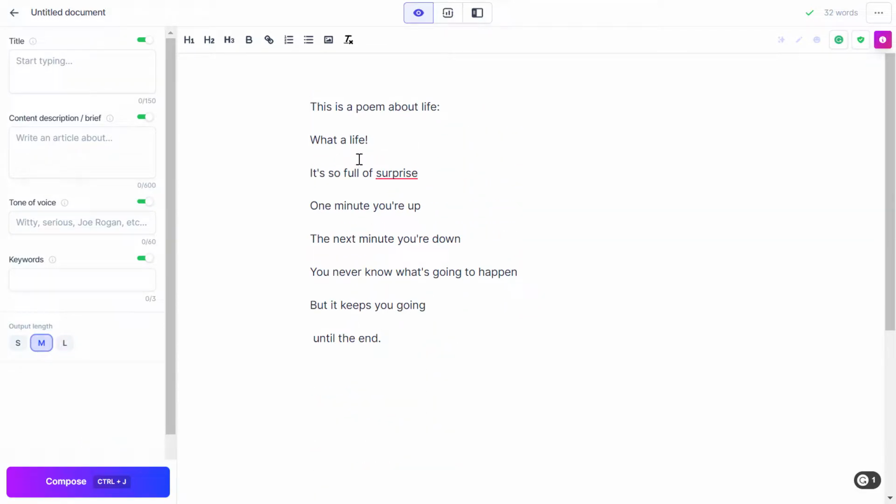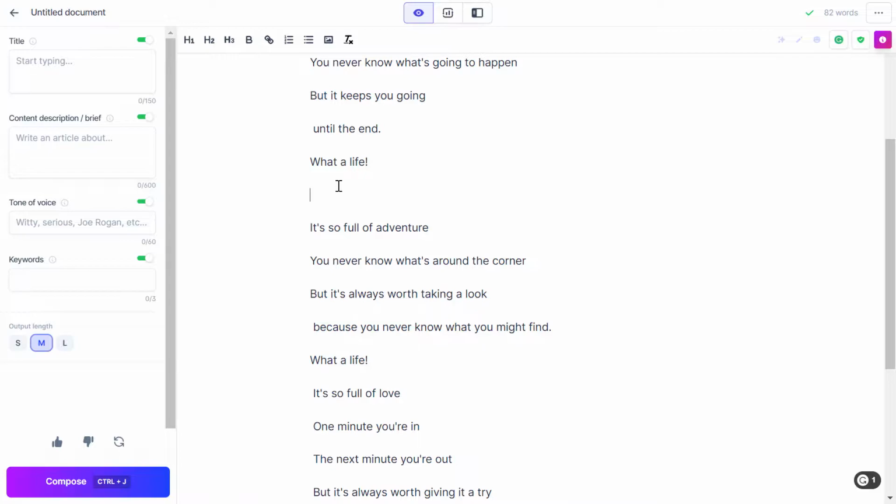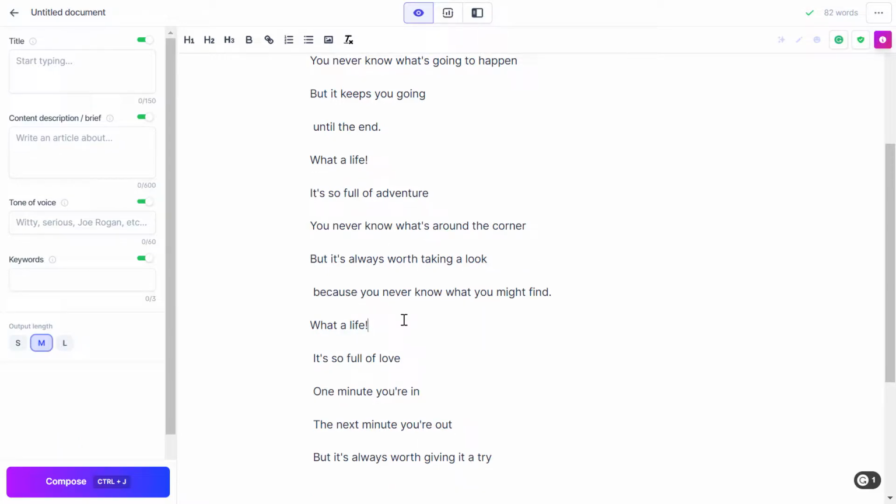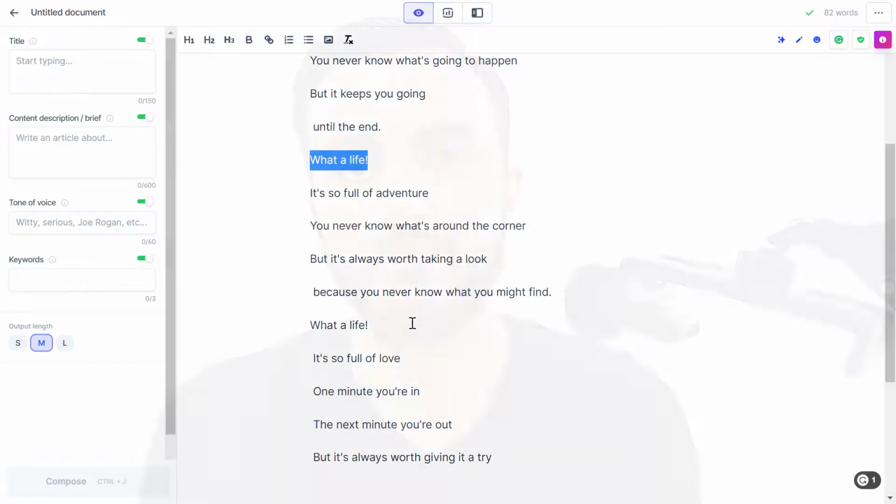You can see it's a good one actually. And I can also make it follow my pattern. For example, I like the text right here, this text. So I want the AI to generate new sentences similar to these. And there you go. They are similar, and you can notice that the AI follows my pattern of writing: what a life, each like 3 or 4 sentences. Remember, that's just one simple example of what this AI can write about.